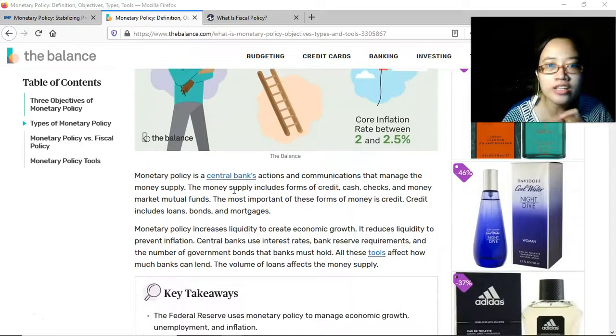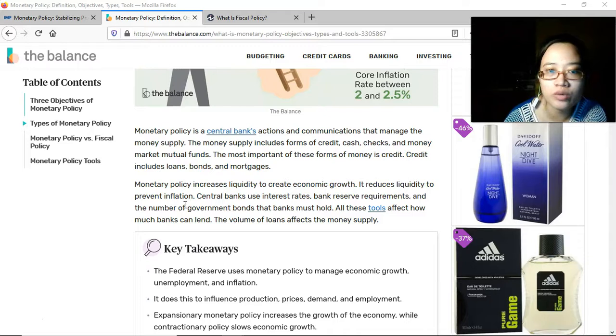Monetary policy is a central bank's actions and communications that manage the money supply. The money supply includes forms of credit, cash, checks, and money market mutual funds. The most important of these forms of money is credit. Credit includes loans, bonds, and mortgages. Monetary policy increases liquidity to create economic growth. It reduces liquidity to prevent inflation.